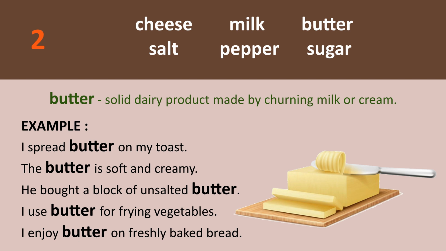He bought a block of unsalted butter. I use butter for frying vegetables. I enjoy butter on freshly baked bread.